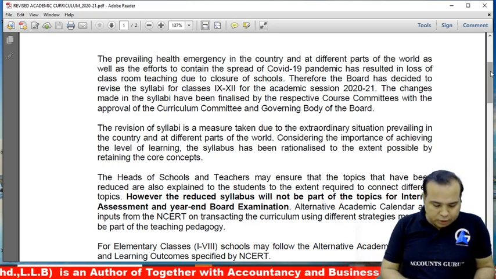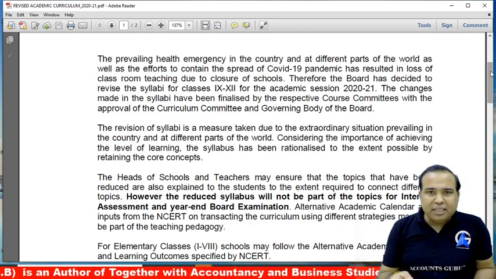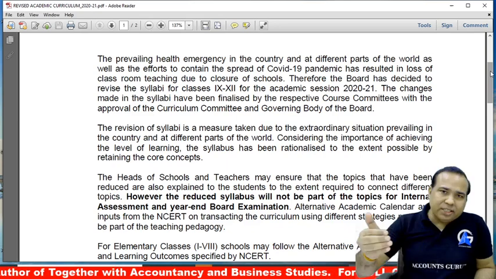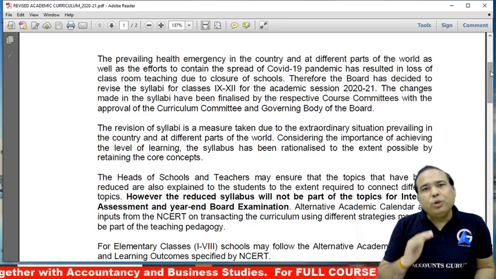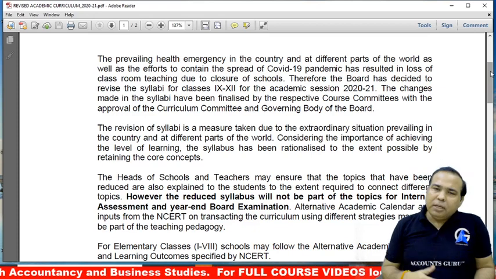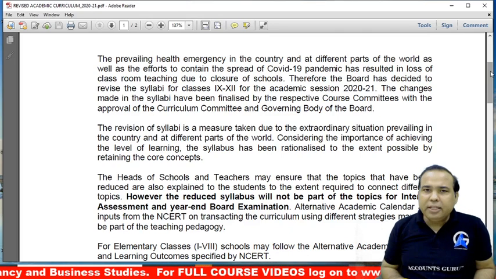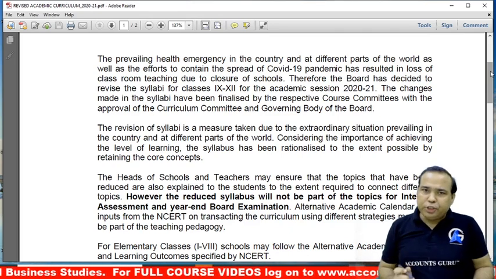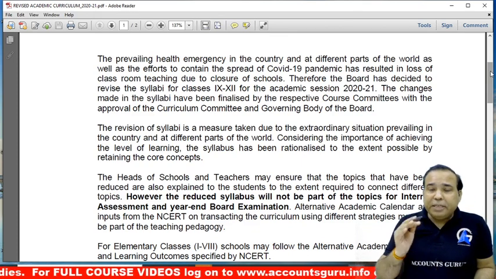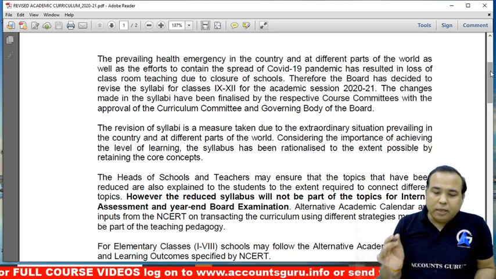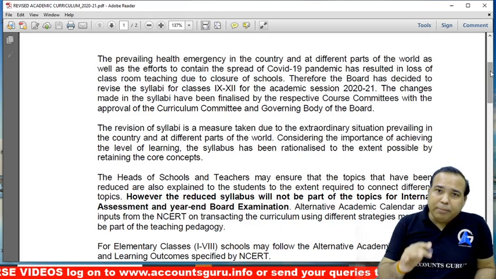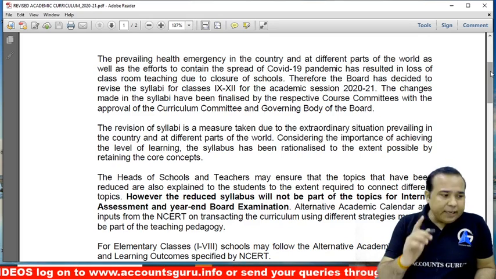Please do take these topics in classroom, make them understand, give one or two illustrations so that when they move on to the colleges or for their entrance examination, then they should have a prior idea about this topic. And after the board exam, they can have practice for these particular chapters when they do the particular course from a particular university or a degree. Fine. Then, however, alternative academic calendar which the CBSE has given along with the NCERT, the inputs given by the NCERT were adopted by the CBSE, and at the same YouTube channel Accounts Guru, I had discussed all these things with you.